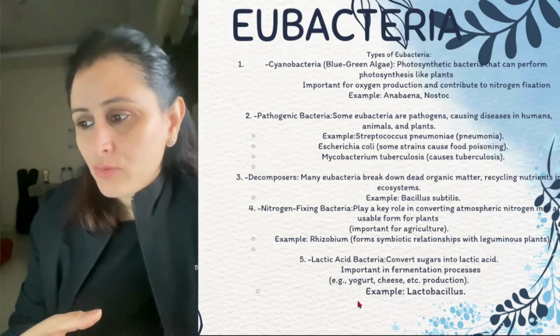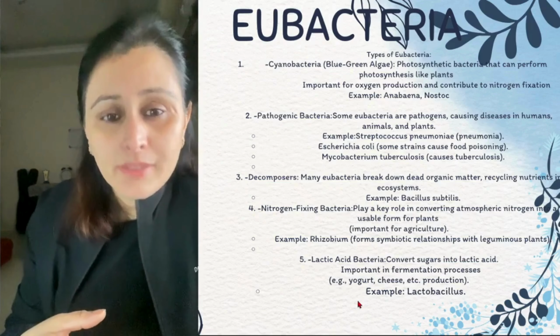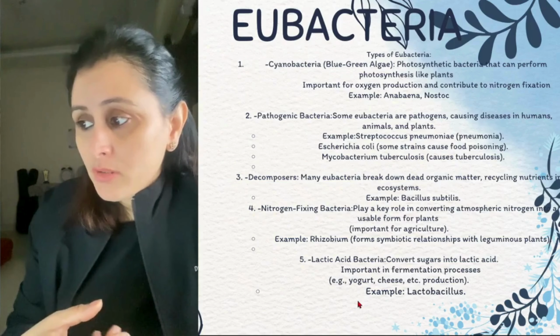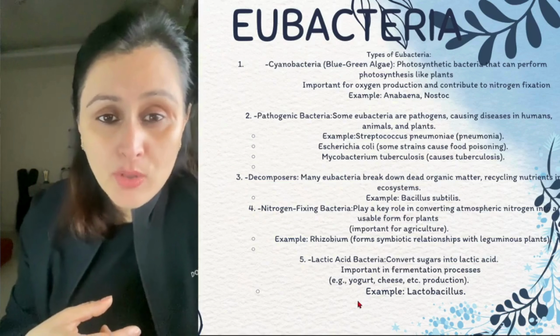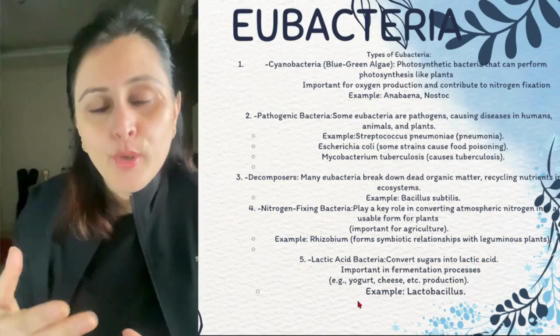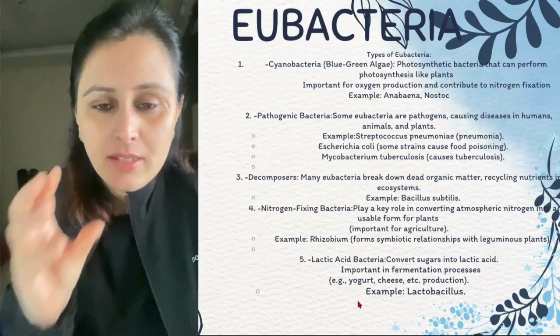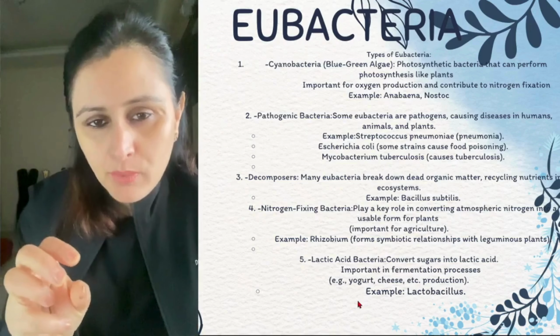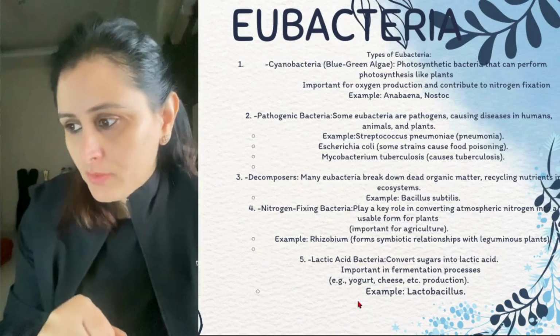These nitrogen fixing bacteria, the rhizobium bacteria, they form a symbiotic relationship with the leguminous plants. Symbiosis क्या होता है? When there is a mutual benefit, right? So this bacteria stays in the root nodules of the legume plants, right? And in the symbiotic relationship.